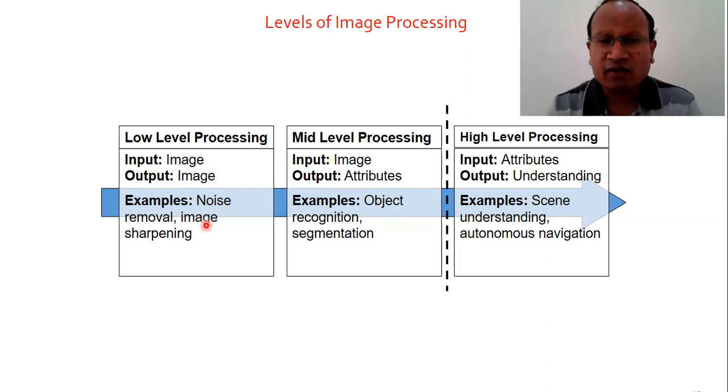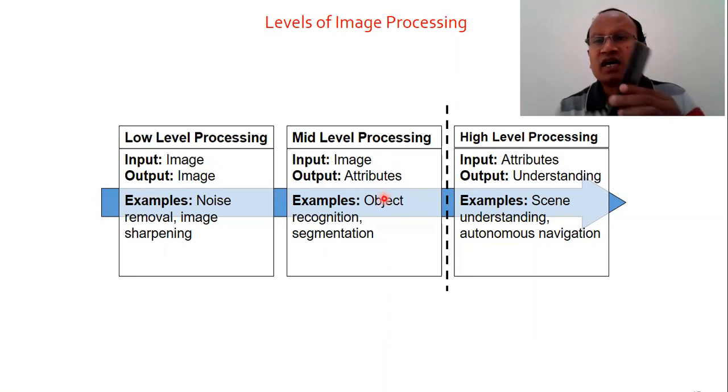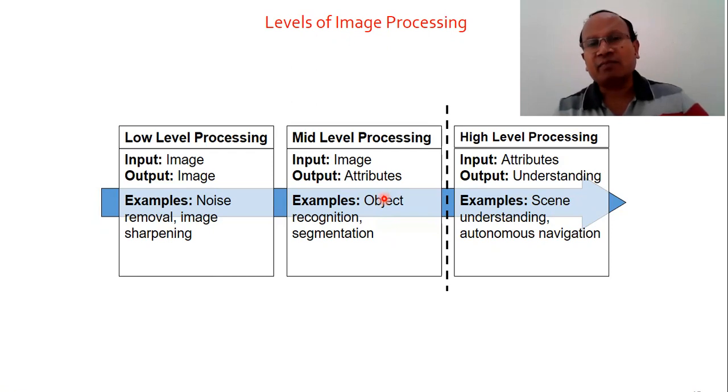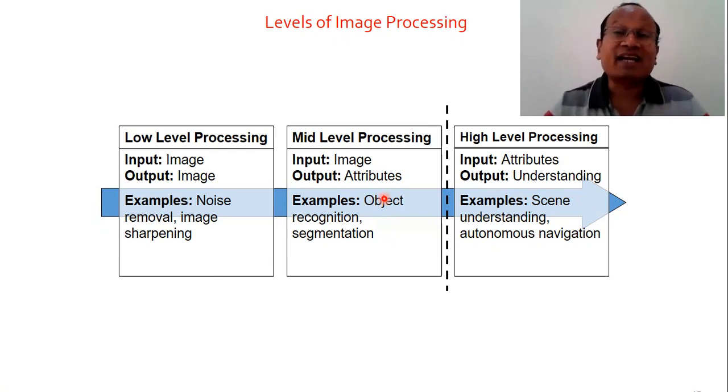There is a mid level where input is an image, output is attributes. For example, object recognition, matching. So when we use a smartphone and record our fingerprint while authenticating ourselves, it stores some templates of the fingerprint, some features of the fingerprint, and that will always be some numbers, attributes. So whenever we test next time whether it is an authenticated user or not, the attributes will be compared with those stored in the database.